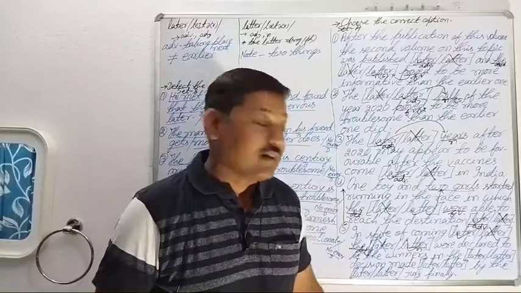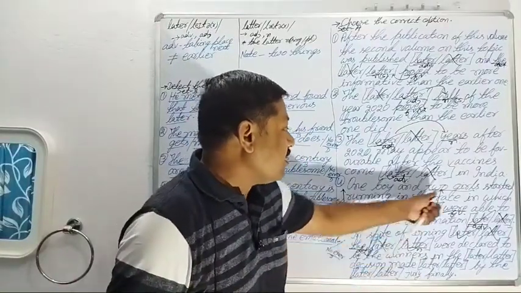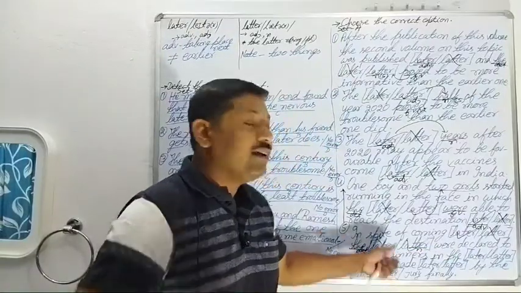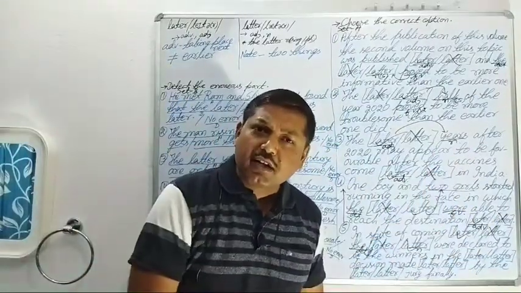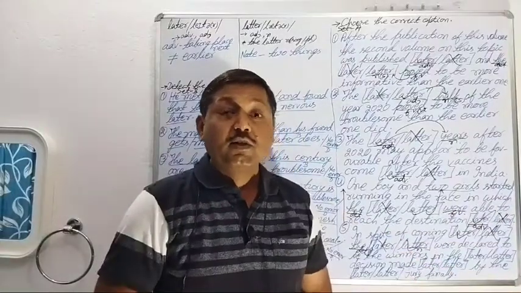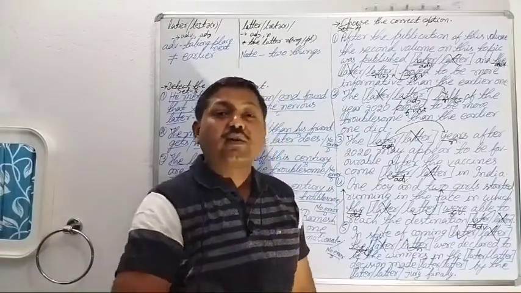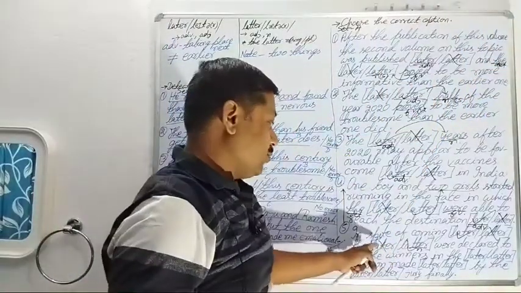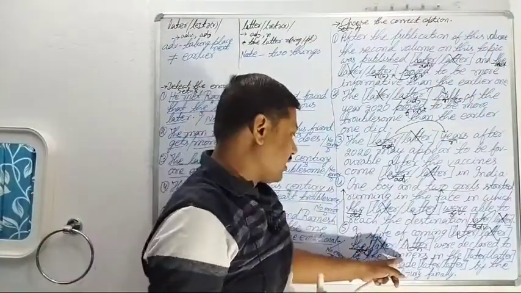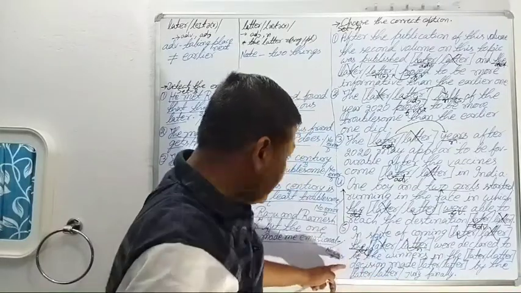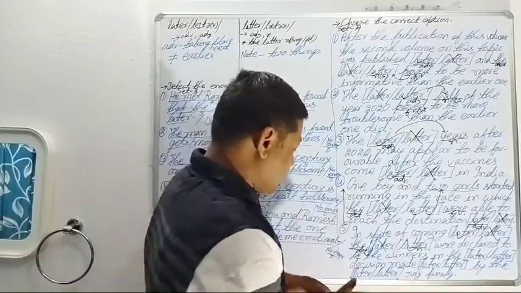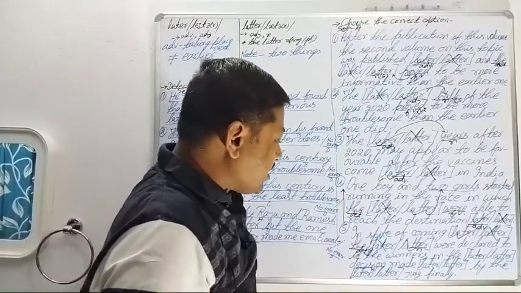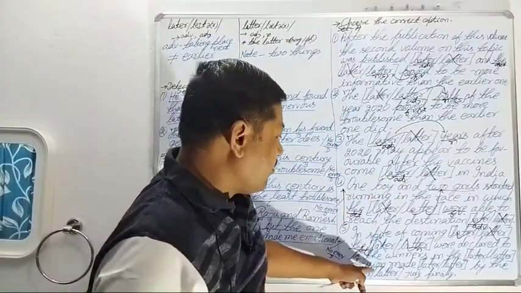Means who were declared? The latter. And who were the latter? The two girls were the latter. Two girls were declared to be the winners. Though the two girls came later, the latter means the two girls were declared to be the winners. So who were declared to be the winners? The two girls. In the later or in the latter decision, decision is a noun here. The decision is only one. In the later decision or in the latter decision, a noun is required here.